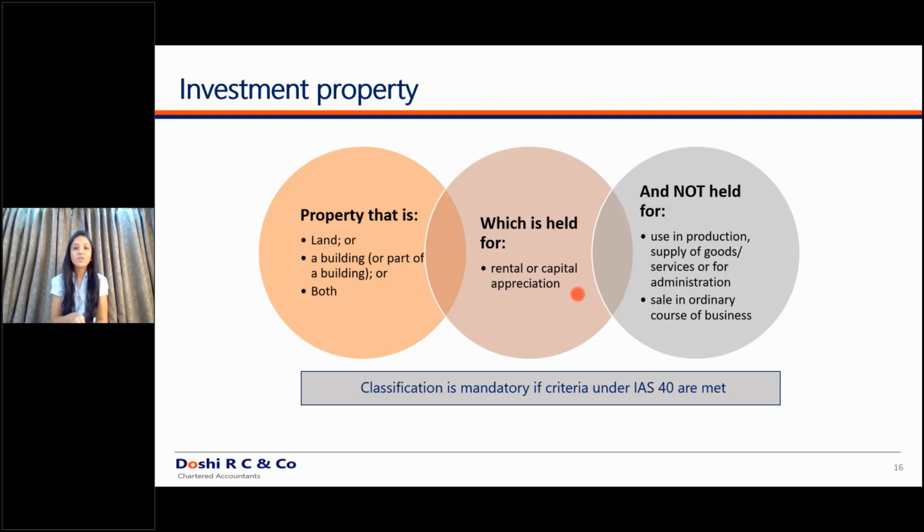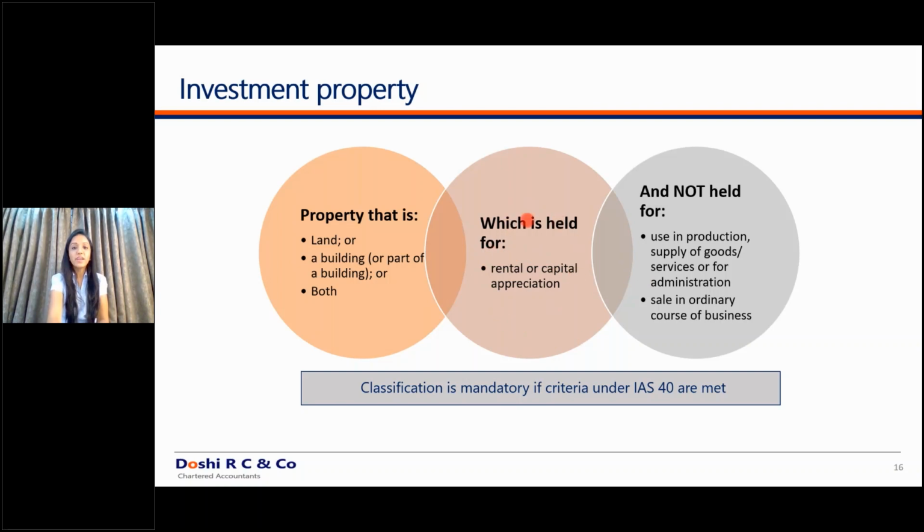So if your company is giving you reasoning that abhi pata nahi hai kya karenge, it might be into whatever criteria, then again it is an unintended use of the property, and you will have to classify it as an investment property. So this is very important: rentals, capital appreciation, or an unintended use. If a particular asset is for an unintended use, then you classify it as an investment property.